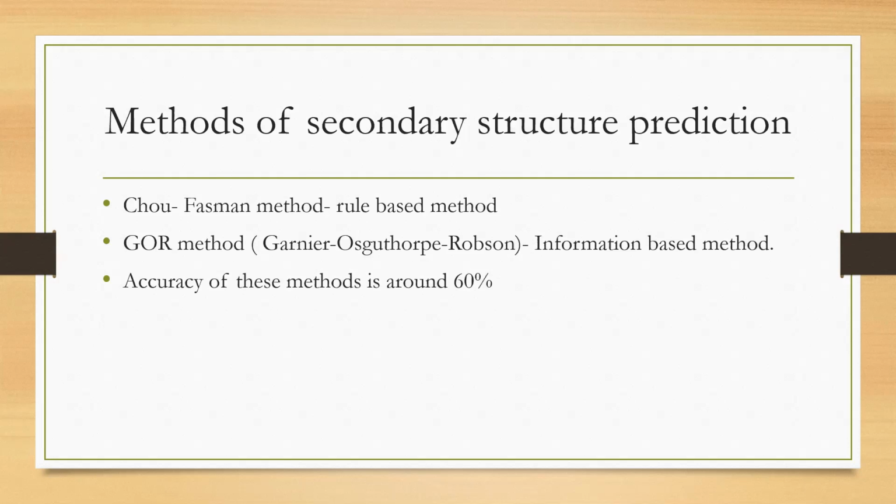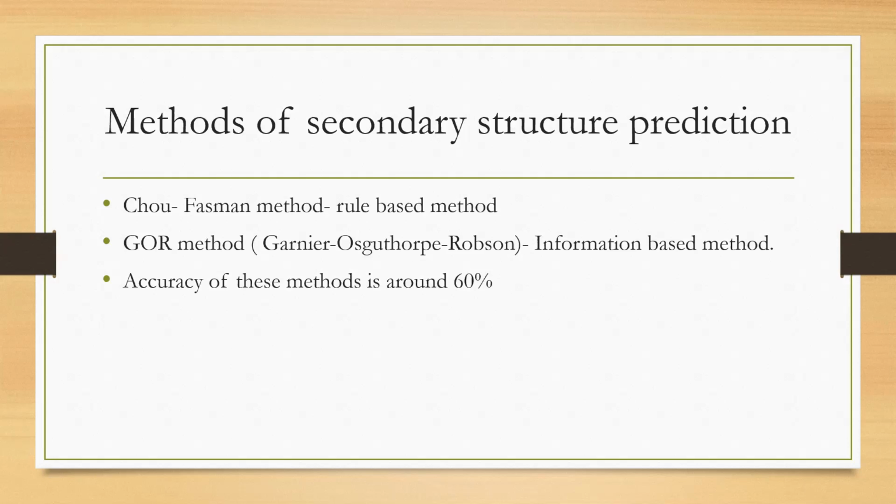Coming to the beta conformation prediction, in a stretch of 5 residues, 3 should be favoring strand propensity, and the average strand propensity should be greater than 1.04, and also greater than the average helix propensity.